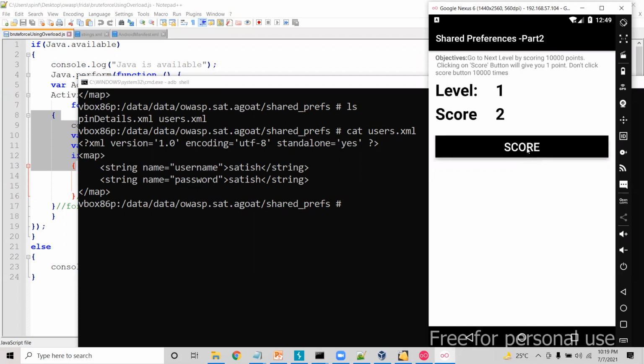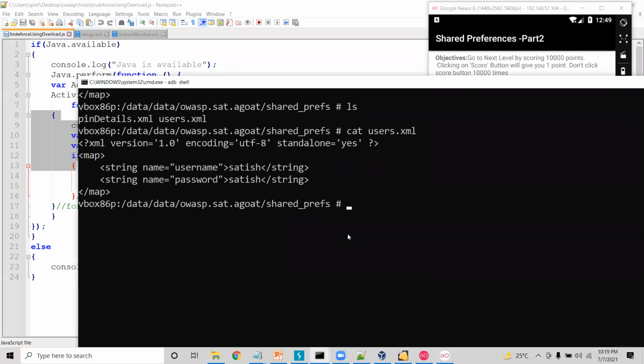So when I click on the score button, one score will be added. So now score is 3. If I click on score, it will be added to 3. Now, the objective of the learner is to get the 10,000 points. Obviously, he has to click on this particular button 10,000 times in order to win the game. But that is not a recommended way.